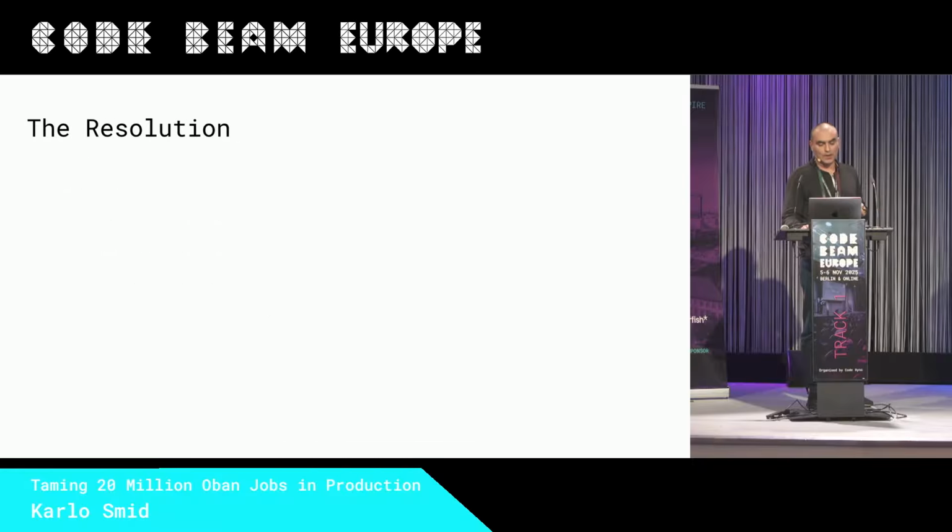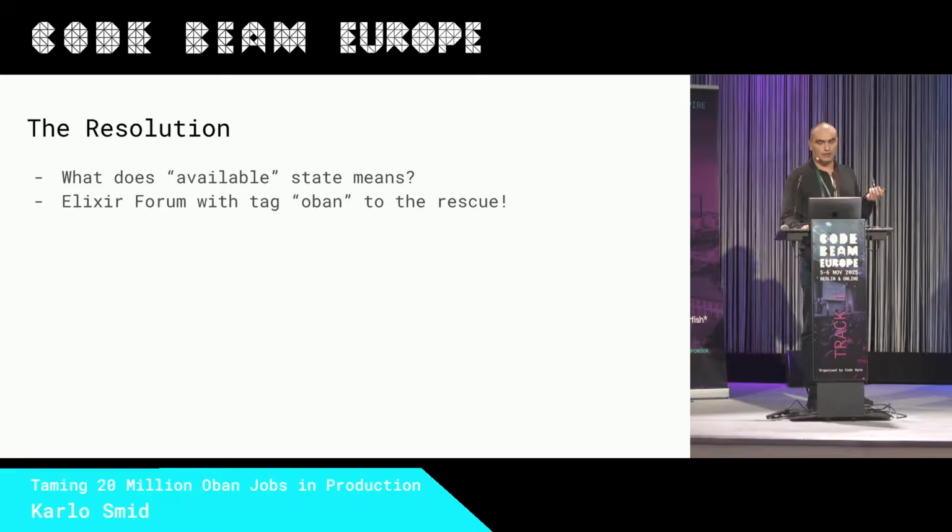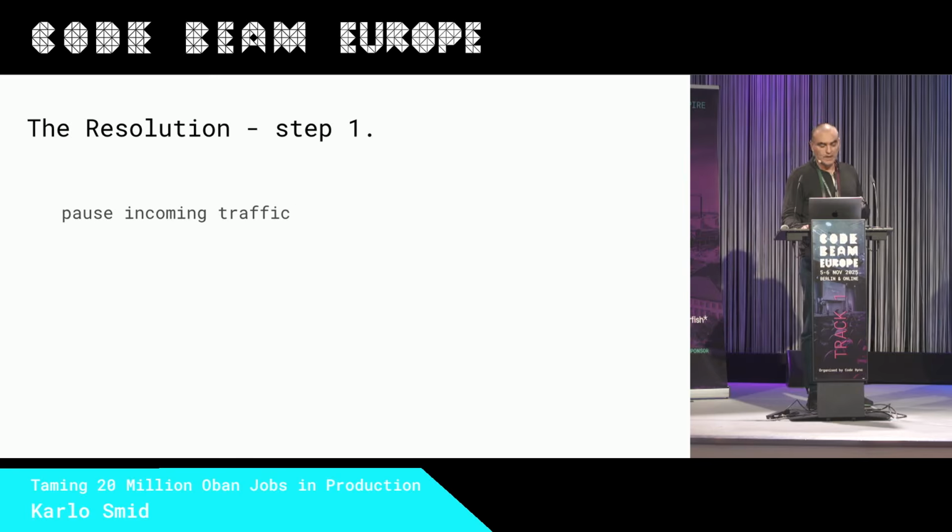So what to do? First, we needed to understand what this available state, all these states mean, in order to write a comprehensive ticket report for Oban Pro, which is the Elixir forum with the Oban tag. We got the answer in under 4 hours from Parker, mostly due to time difference, with a step-by-step guide on what to do. So first, pause incoming traffic. The architecture allows us even to pause it by the event, so a bad queue could be paused by itself.